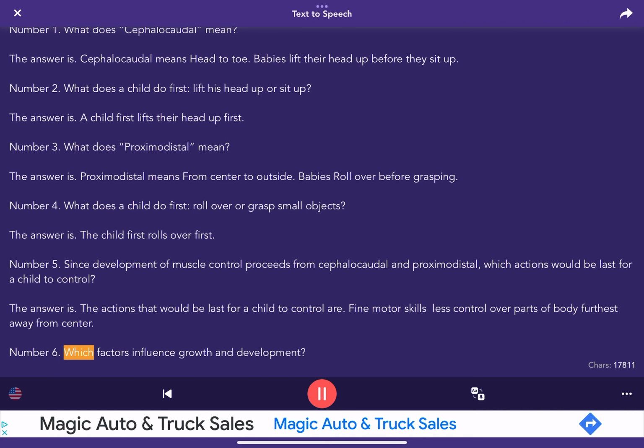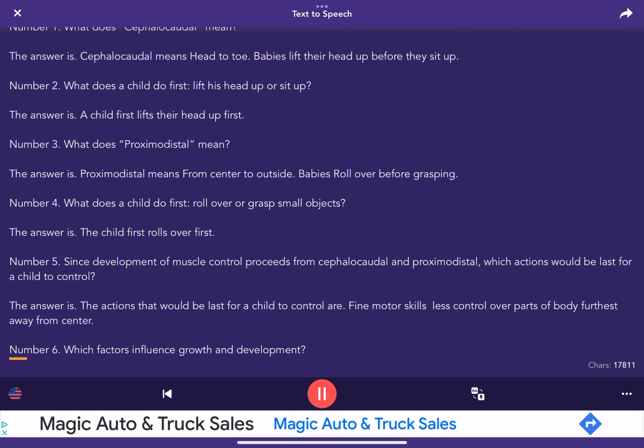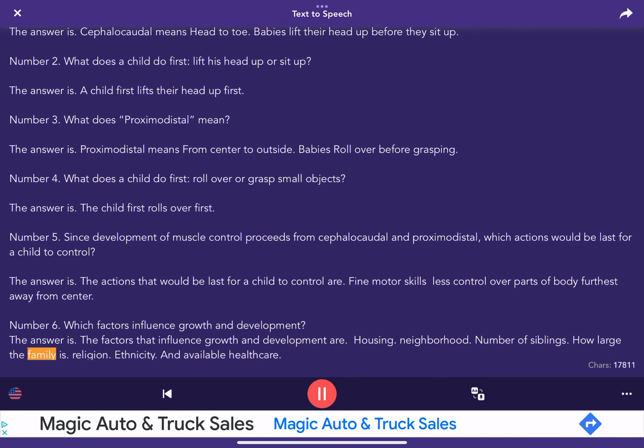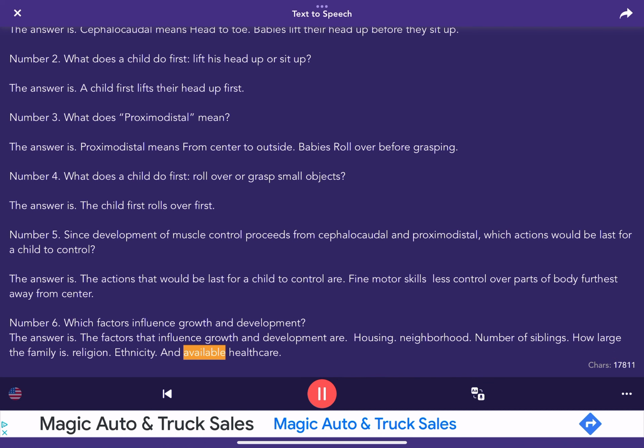Number 6. Which factors influence growth and development? The answer is, the factors that influence growth and development are housing, neighborhood, number of siblings, how large the family is, religion, ethnicity, and available healthcare.